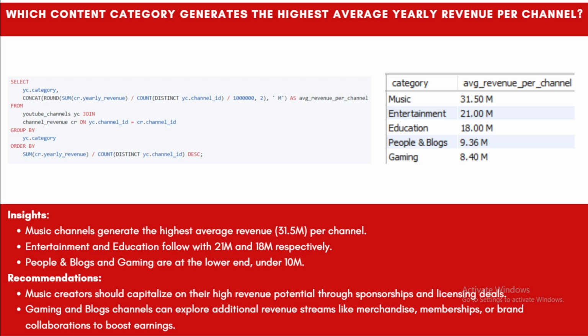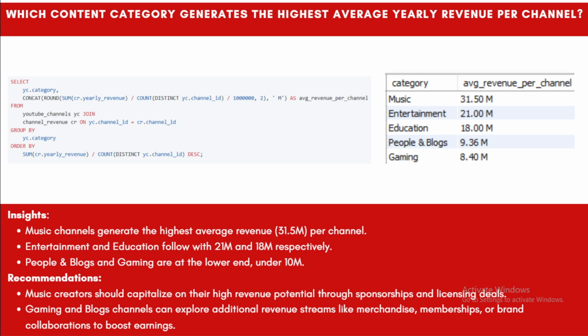But the people and blogs and the gaming sections have a lower average revenue. It provides the insight that people do not find these categories as helpful in comparison to music and entertainment, because people are not as interested in gaming and people and blogs sections.